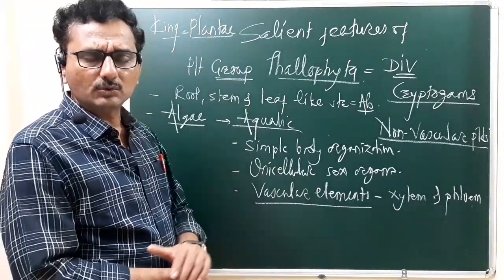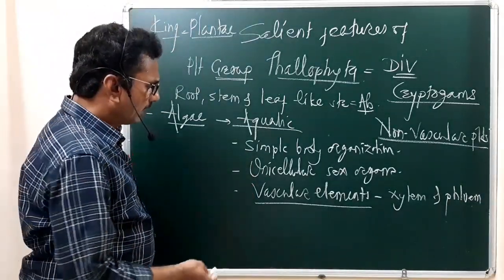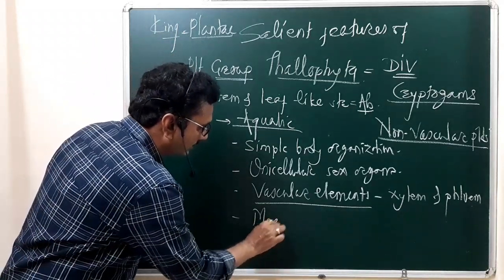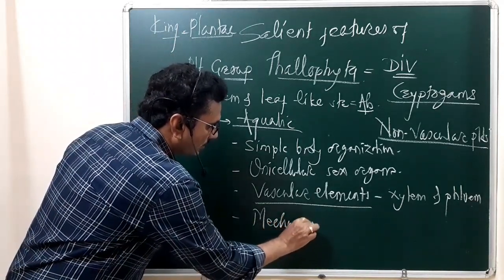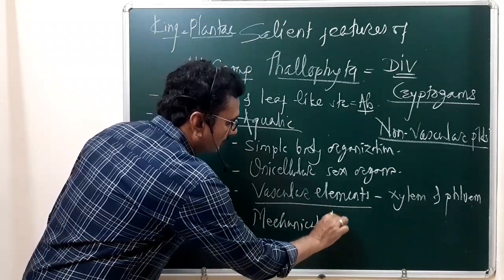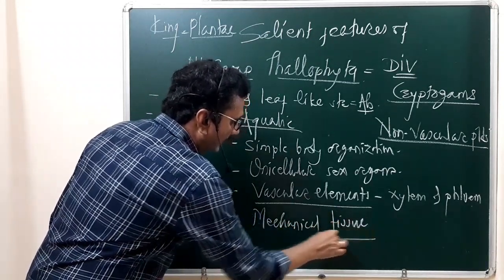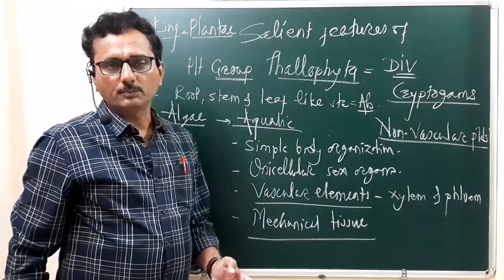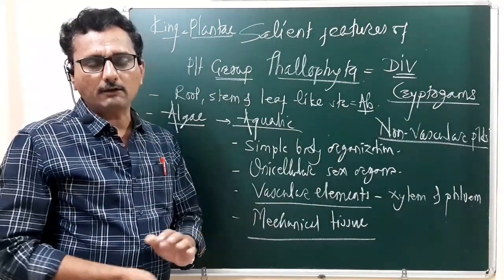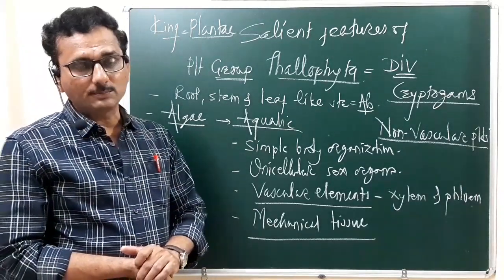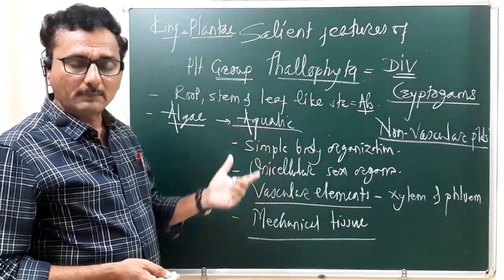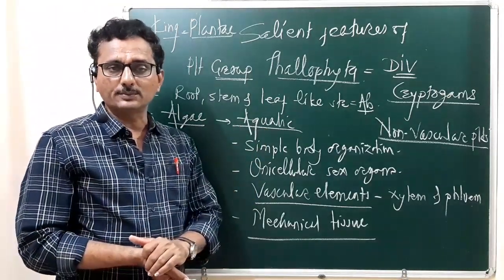They also show the absence of mechanical tissue. They never have mechanical support, because they live inside the water. The mechanical tissue seen in higher plants is totally absent.